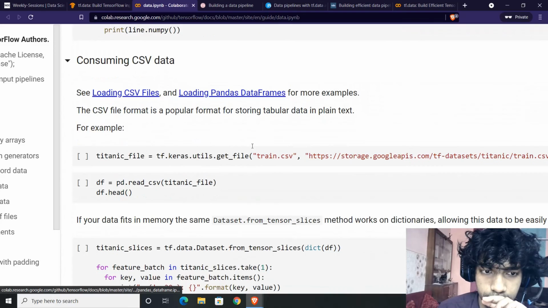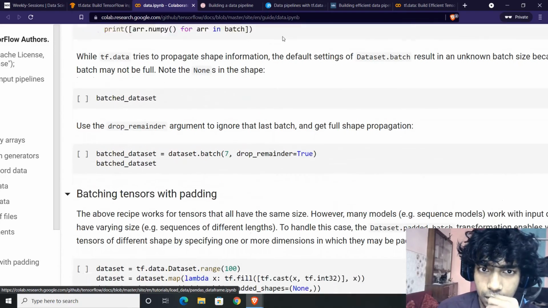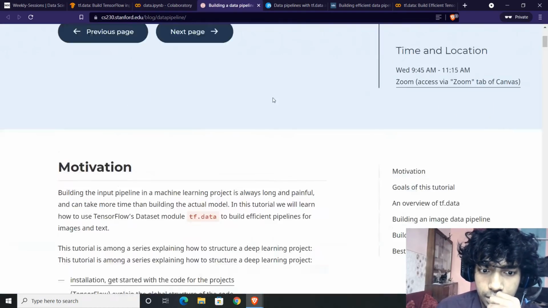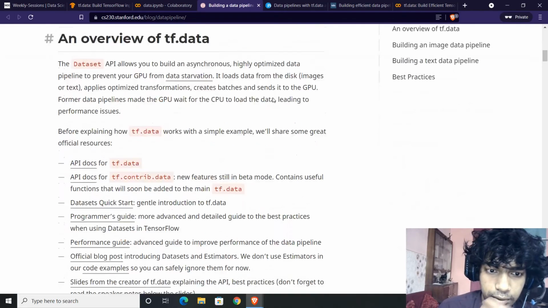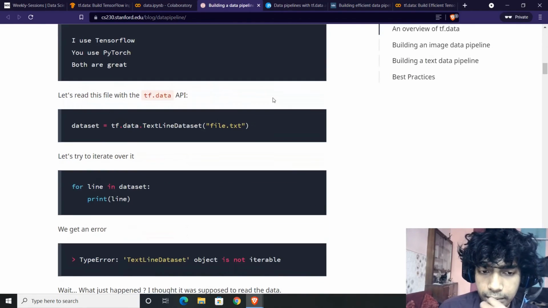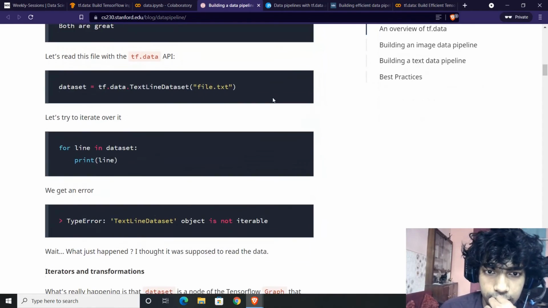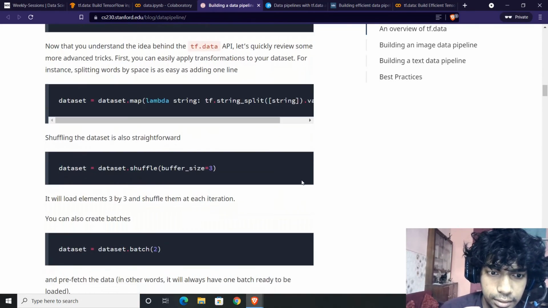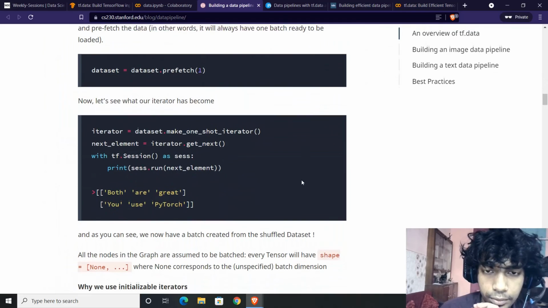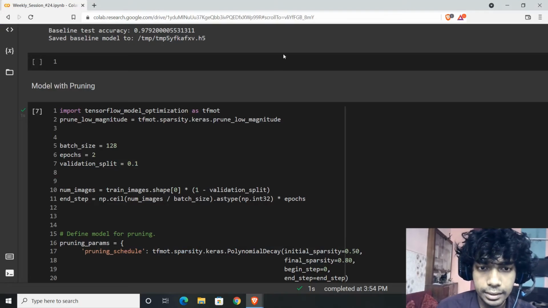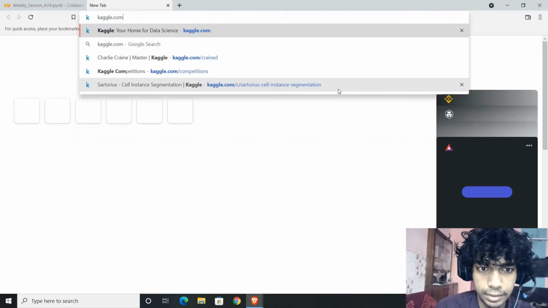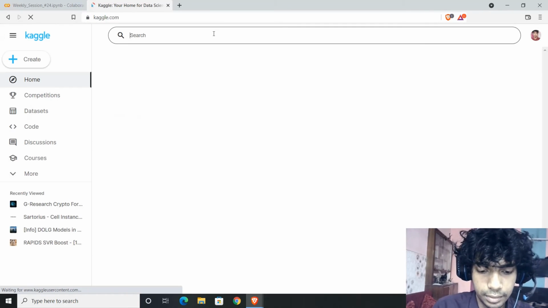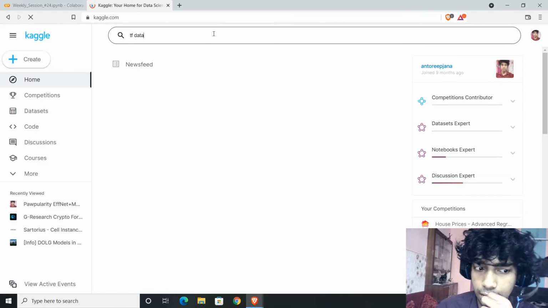I personally find this example good, and I think we can read the example and close the matter. As TF data is in itself a good topic to discuss, maybe I can search a few Kaggle notebooks if I find any. Let me search TF data pipeline.